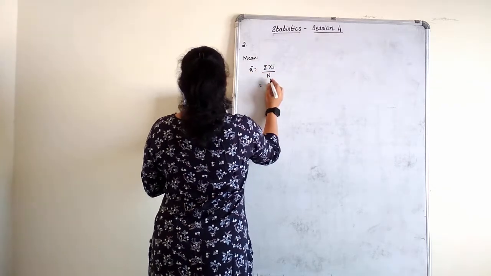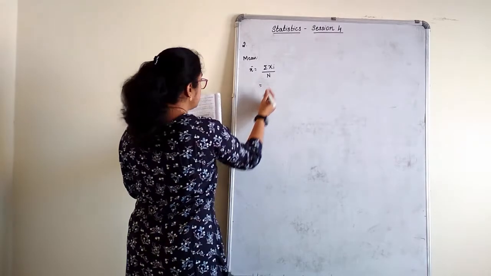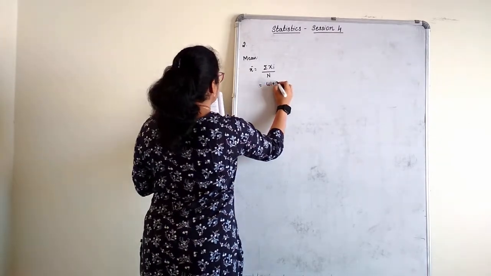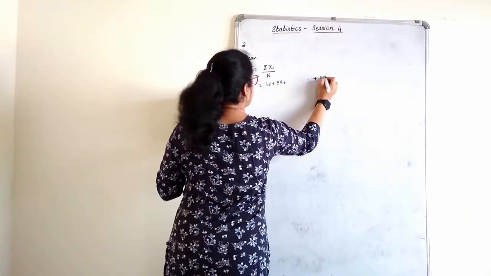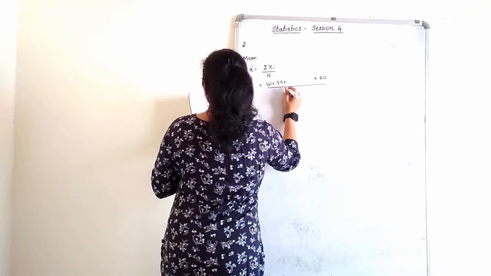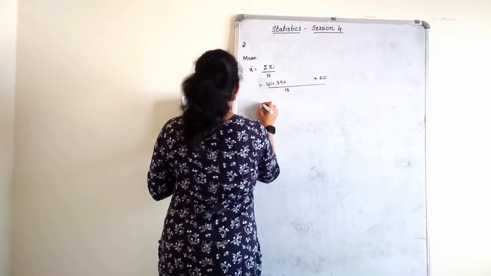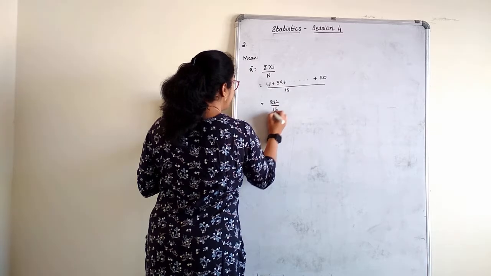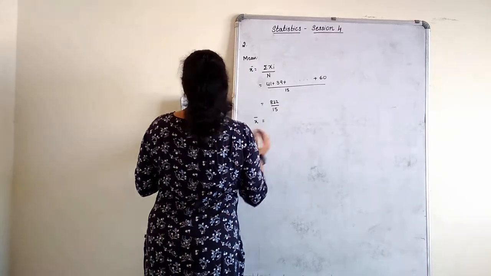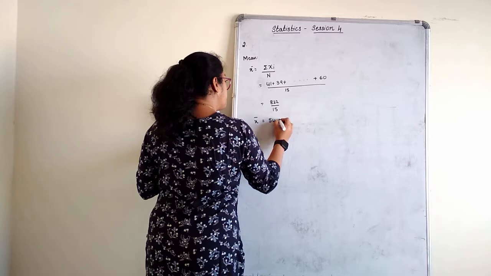Which is nothing but here you have to add everything. 41 plus 39 plus all the numbers, children. Please write it down. Divided by how much? 15. So when you add all, you get 822 divided by 15. Therefore, mean is 54.8.